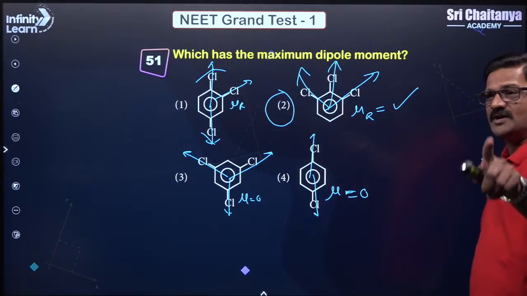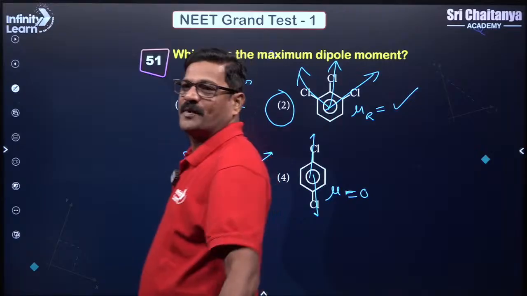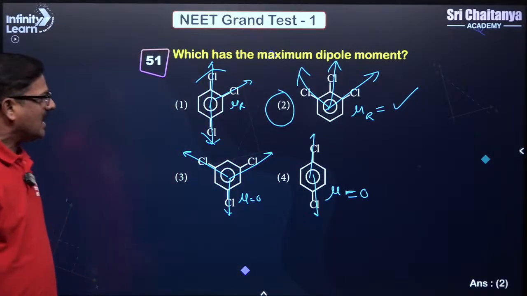So I would say the resultant dipole moment will be highest. Rohit, the dipole moment is going to be 2 here. This is the way you have to participate in discussion. My dear children, the answer is 2.